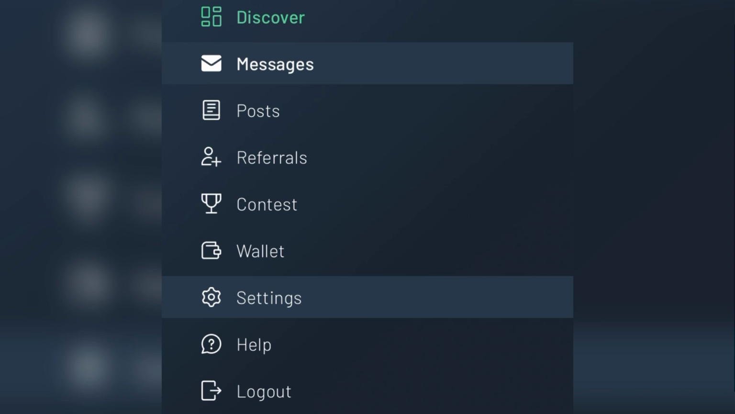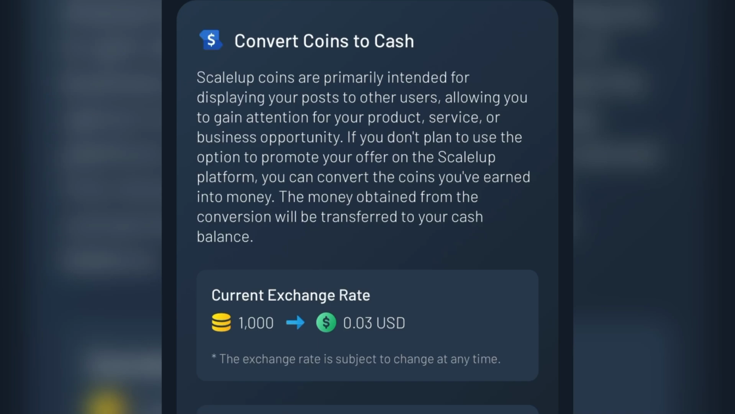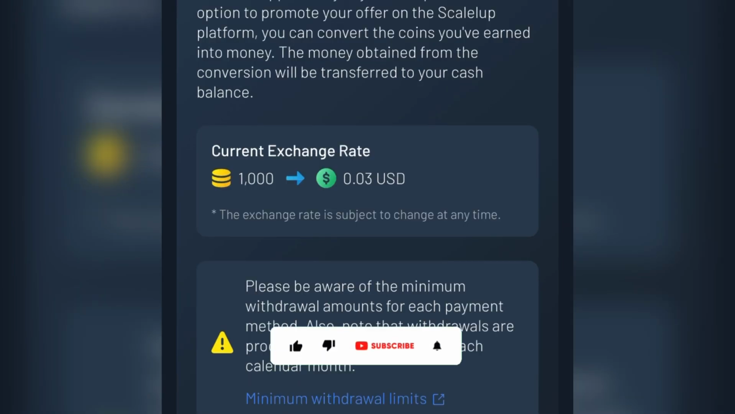Now when you come over to your wallet, you're going to see that there are several ways you can use to withdraw your earnings from this platform. Right now on my balance, I have a total balance of 434 coins. Now if you actually want to convert your coins into USDT, all you want to do is come down here to this yellow icon, just click on it, and you're going to be converting your points into USDT. So right now, once you're on this page, you're going to see the current exchange rate for the conversion of coins to USD.